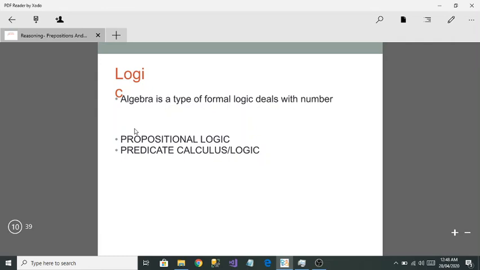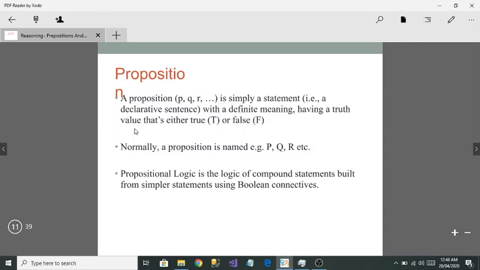Basically there are two types of logic. In this lecture I'm going to tell you just about propositional logic, not about the operators, just about propositions. So let me tell you what a proposition is. It's very easy to understand. A proposition basically means its answer would be either true or false, that means either 1 or 0. But for easier understanding you can say that its truth value would be either true or false.